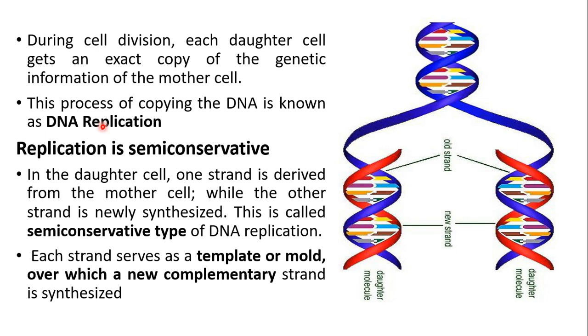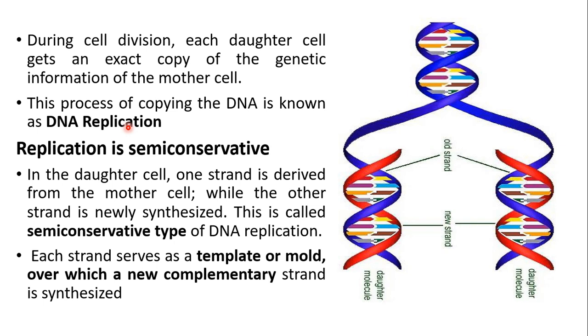During cell division, each daughter cell gets an exact copy of the genetic information of the mother cell. This process of copying or duplicating the DNA is known as DNA replication. It is like printing a copy of all the pages of a book, like a copier making Xerox copies.